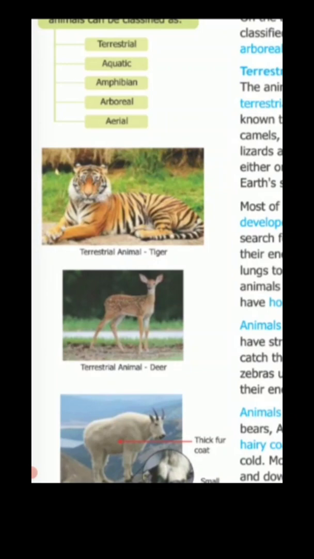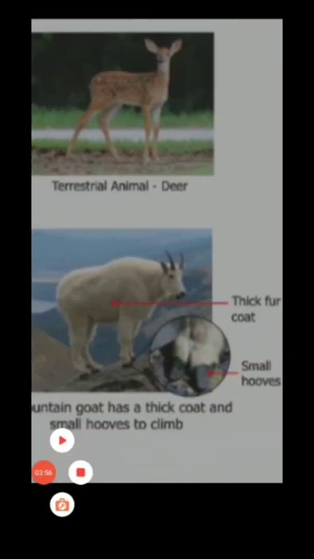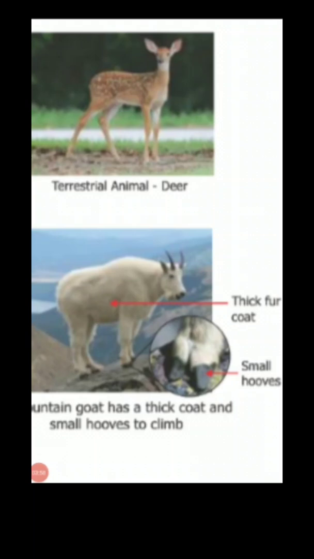Let us study more about terrestrial animals in a particular surrounding. First of all, we will study the animals that live in cold regions. Weather is extremely cold in polar regions. That is why a polar bear has a thick fur coat which protects it from the cold. The penguins living here move in groups to keep themselves warm.